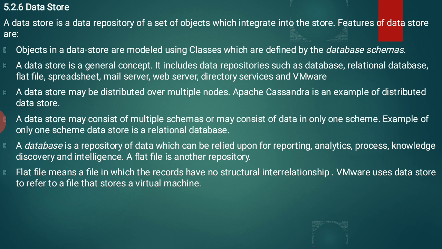VMware uses data store to refer to a file that stores a virtual machine. So if you are using VMware, it uses data stores to store files, and whatever file you store in the data store can be referred to by the virtual machine.